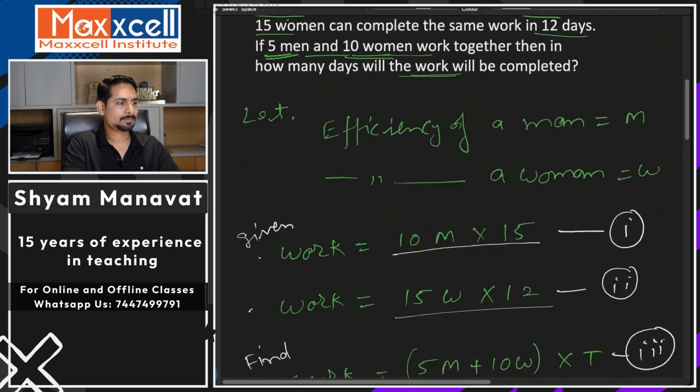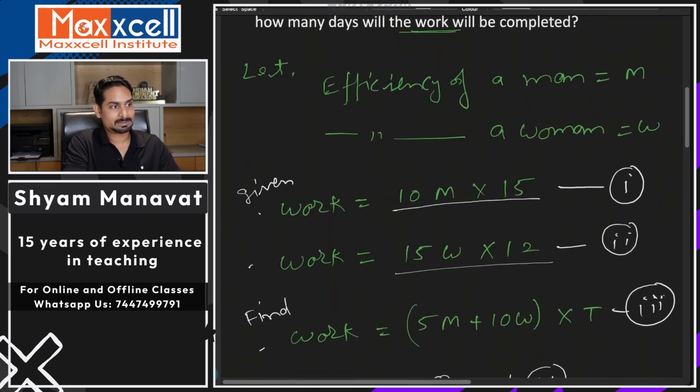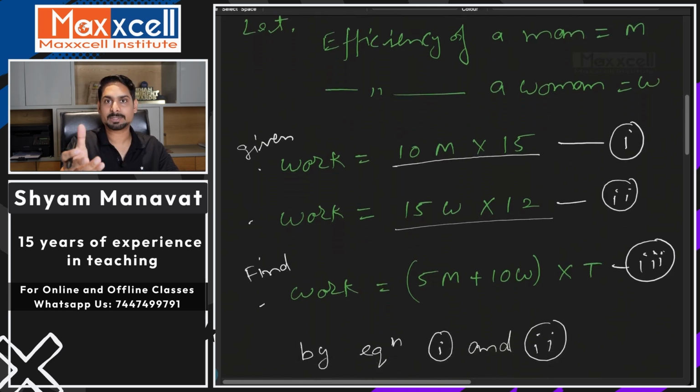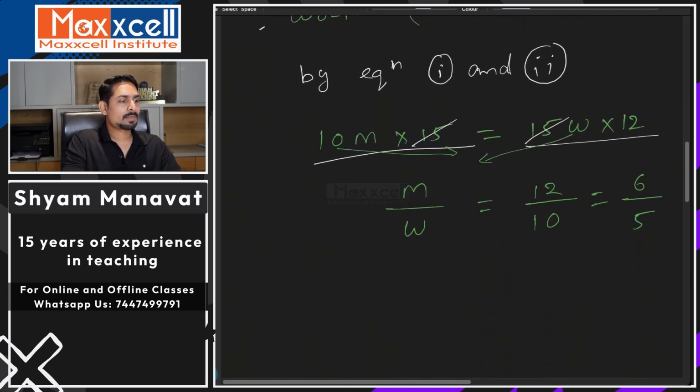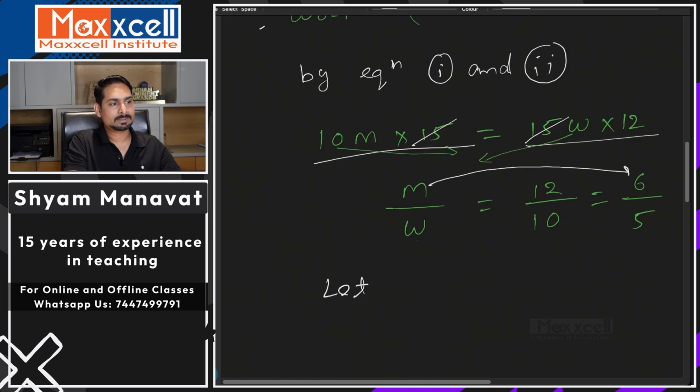This is what I mean by efficiency: how much work a person can do in one day, or unit time, 1 hour, 1 minute, whatever time is mentioned. Now you got the ratio of m upon w as 6 upon 5. Now I can assume numerator and numerator same and denominator same.